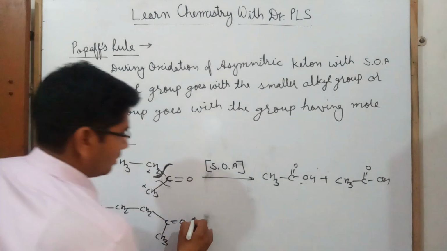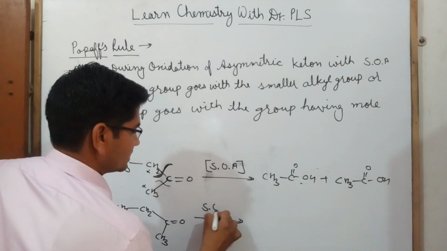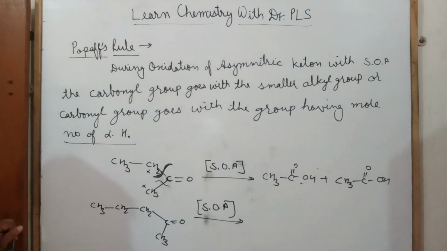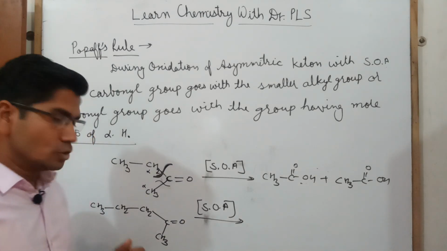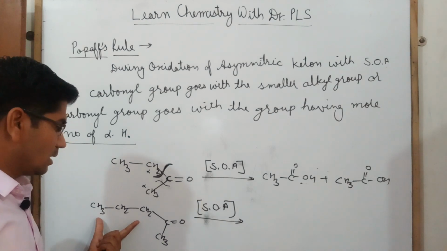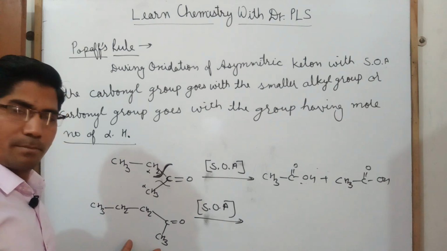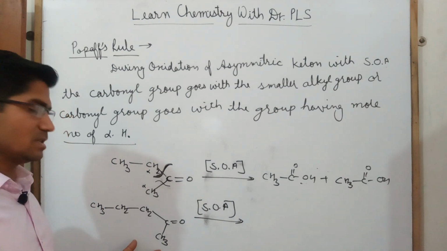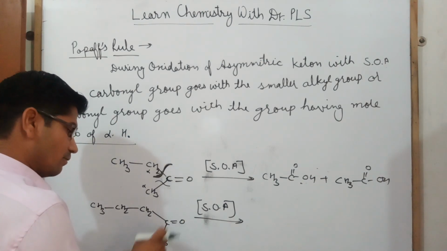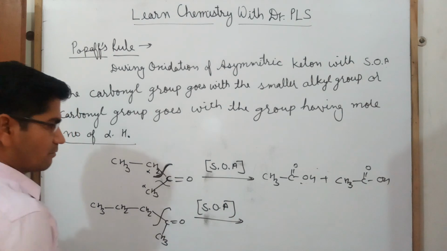Okay, guys, if we use a strong oxidizing agent, then what will happen? The carbonyl group goes with the smaller alkyl group. So which one is smaller? This is propyl and this is methyl. Which one is smaller? This is smaller, so the carbonyl group comes with this. It means the bond will break from here.